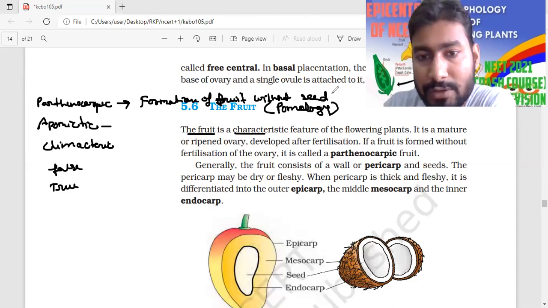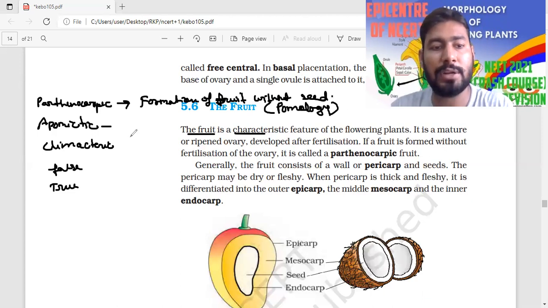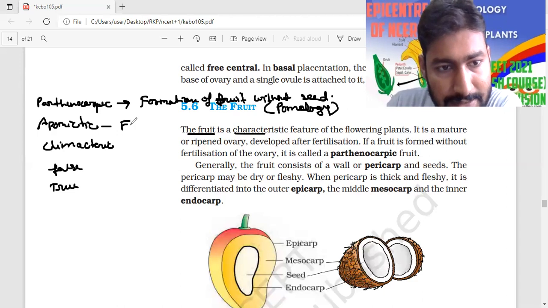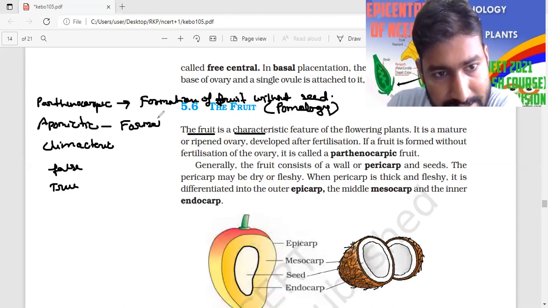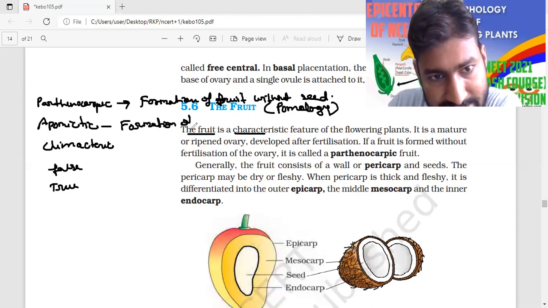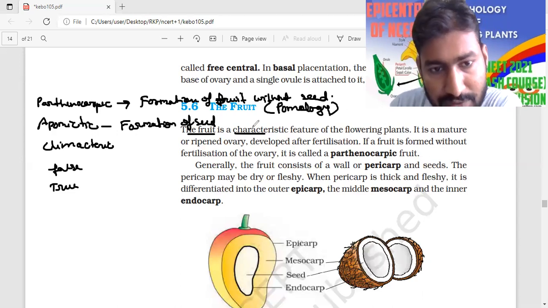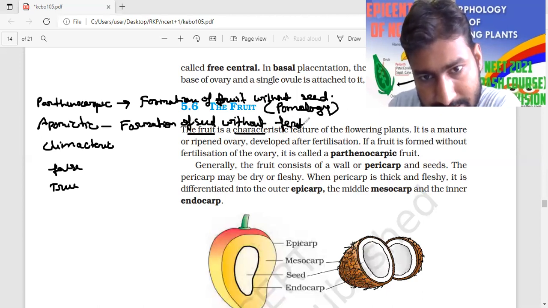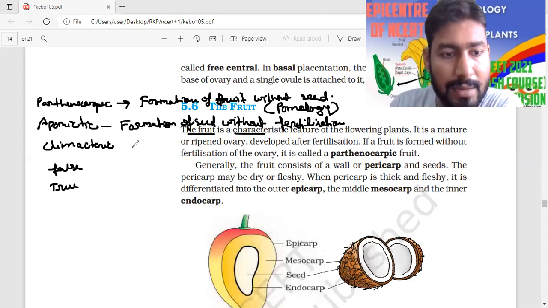Okay, the formation of fruit without seed is called parthenocarpic. Apomictic means formation of seed without fertilization. This is called apomictic.